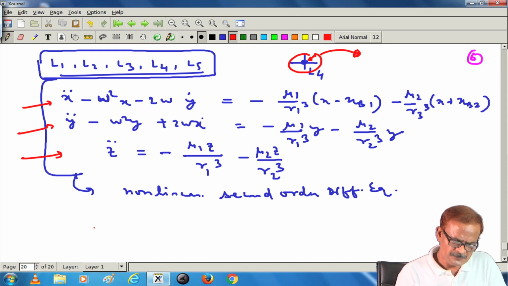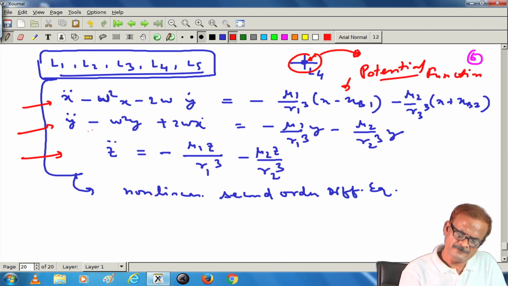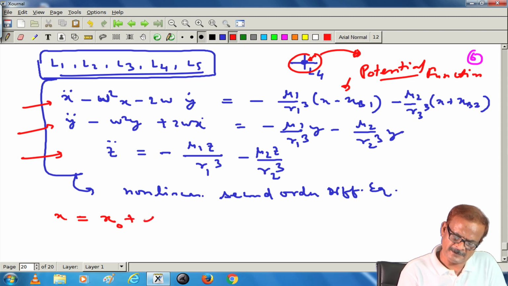And that representation, you know that this was written in terms of the potential function also. The right hand side was written in terms of potential function. So, we can express this in terms of potential function, and thereafter we can expand. If x 0 is the original position, then the deviation from this we write as alpha. So, this is the perturbed position.